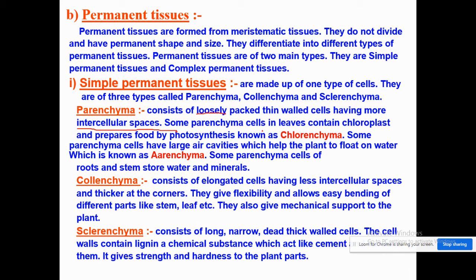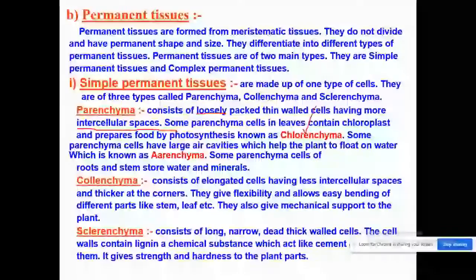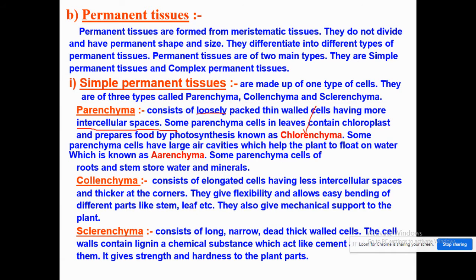Now, if the parenchyma contains chloroplast, chloroplast means they can prepare their own food by the process of photosynthesis, that term is known as chlorenchyma. It is a subtype of the parenchyma, chlorenchyma, when it contains the chloroplast. Chloro means chloroplast. Some parenchyma cells have large air cavities. Now these large air cavities help the plant to float on the water, and this term is known as aerenchyma. Aerenchyma means it has large air cavities.